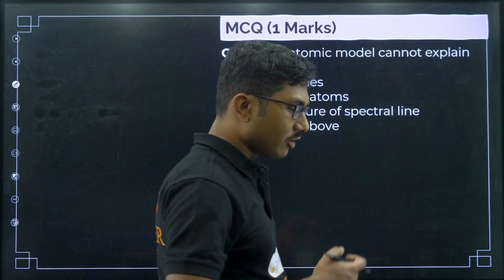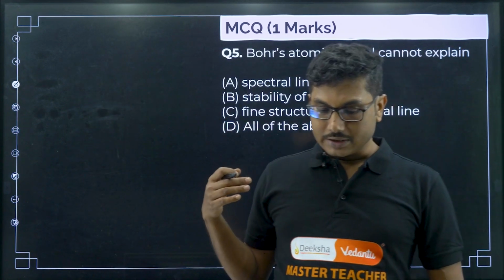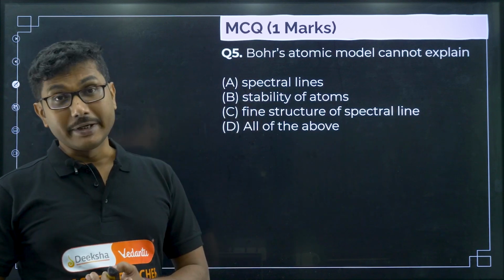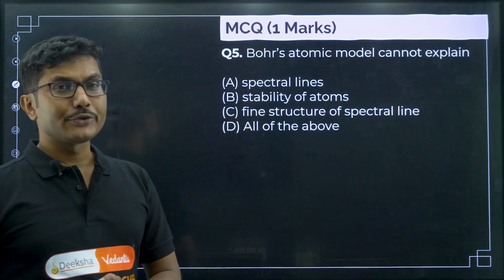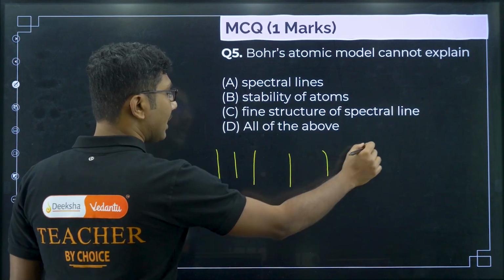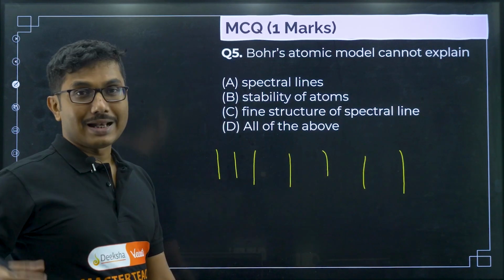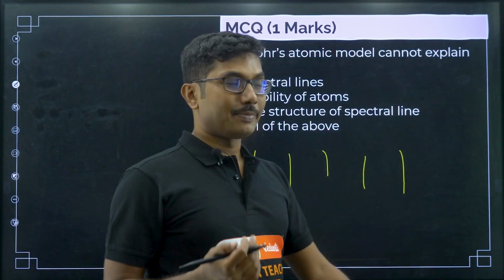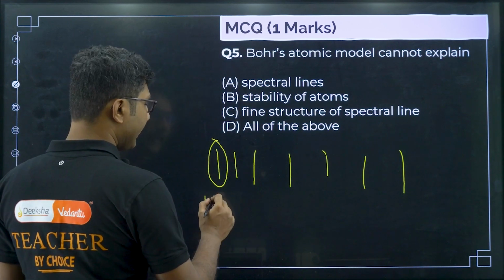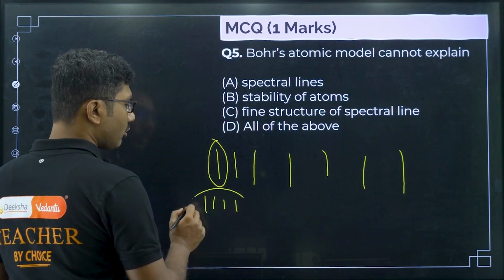If you study physics or chemistry in future, you will study more in detail about this fine structure splitting. Right now you should remember that normally the Balmer series, Paschen series, you have learned that, right. Those are the spectral lines, but under certain conditions one single line can be split into multiple lines. This is called fine structure.